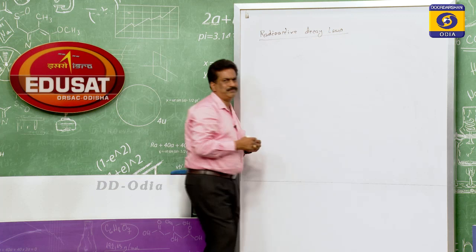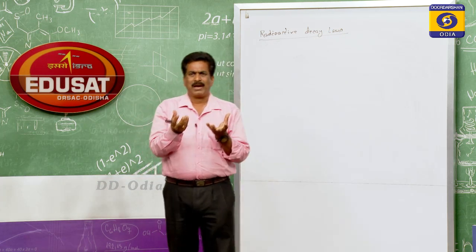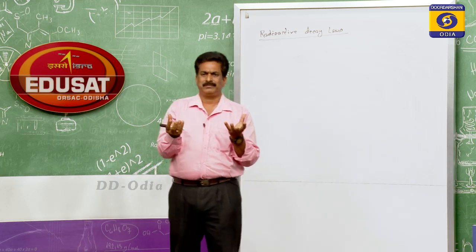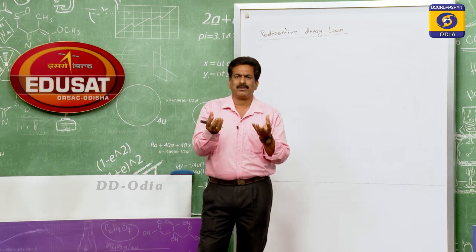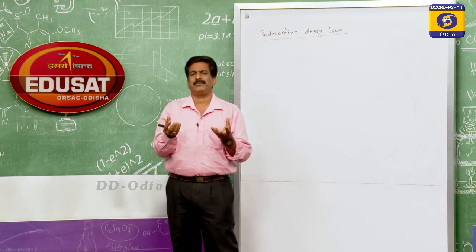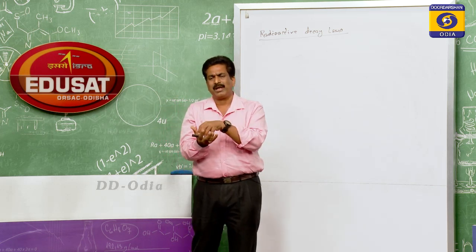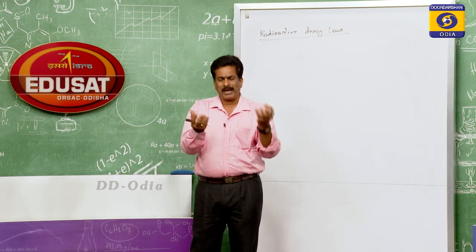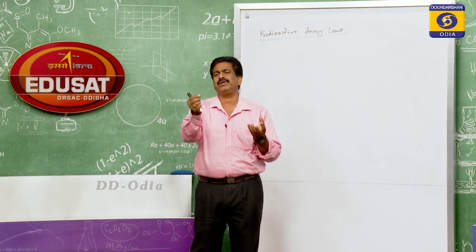Radioactive decay laws. Suppose we have a bowl and some nucleons are present. Can you say which nucleon will be the first to start decaying? Suppose it has n number of nuclei. Can you say which nucleus will first start to decay?